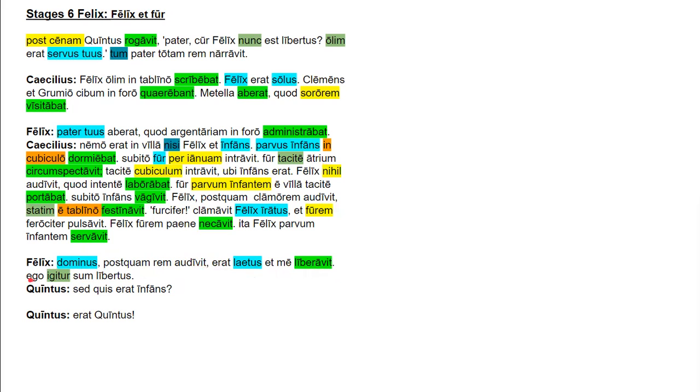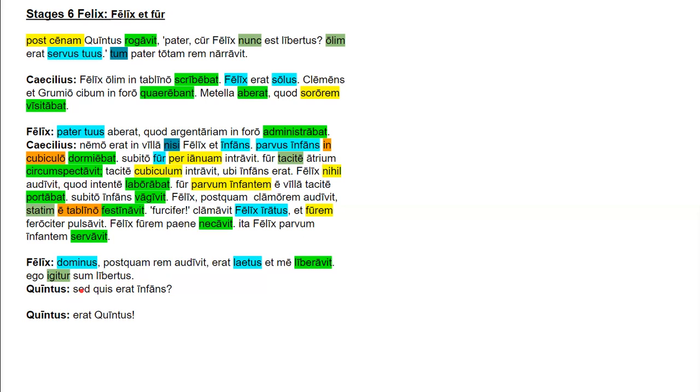Ego igitur sum libertus. Ego is a personal pronoun. Igitur is an adverb. Sum is a present tense linking verb. And libertus is that nominative predicate. It's a predicate nominative. So I, therefore, am a freedman.